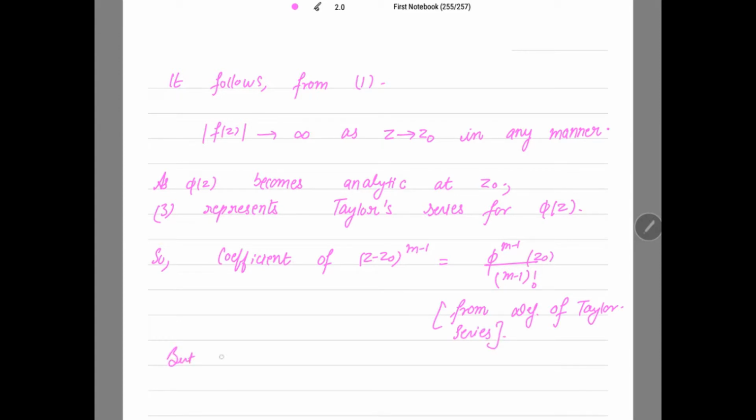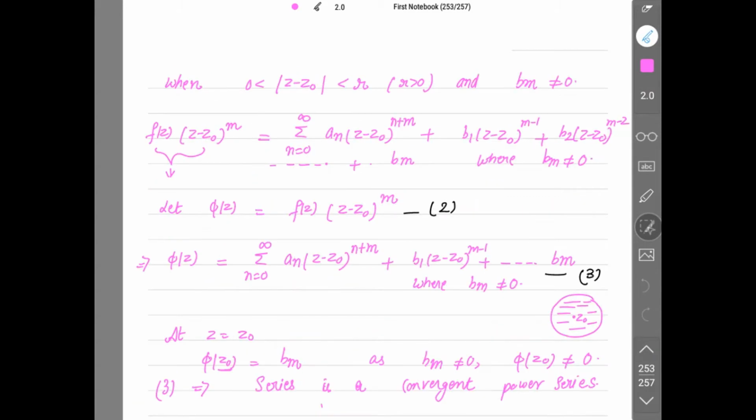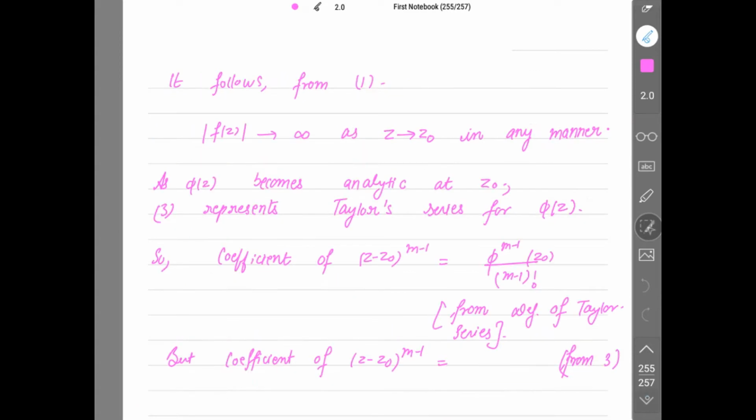But also, if you check, the coefficient of z minus z0 to the power m minus 1 from 3 is what? This is b1, right? So from 3 I have the coefficient of this to be equal to b1.